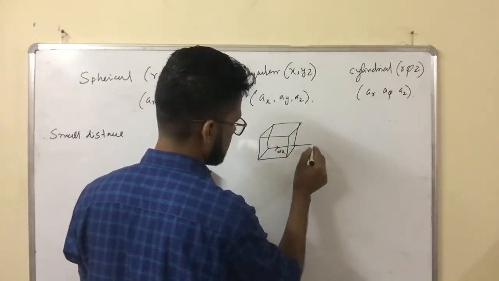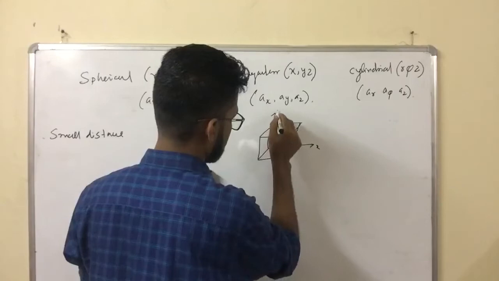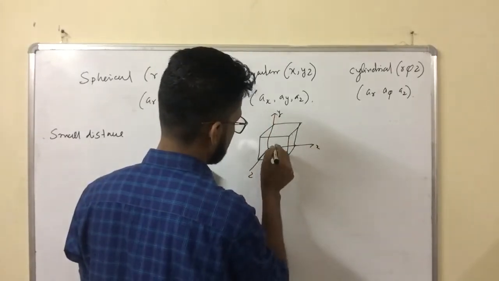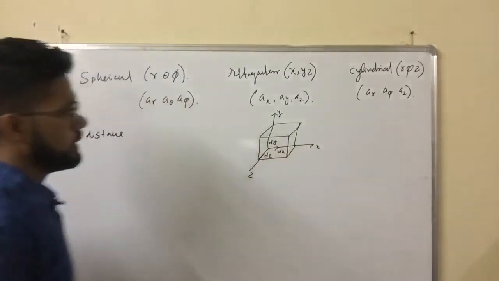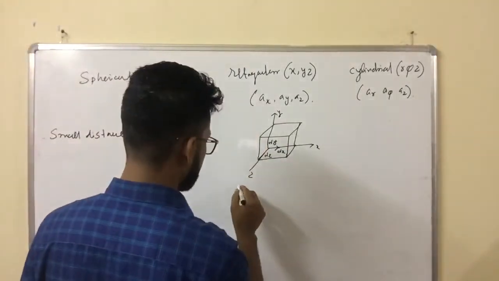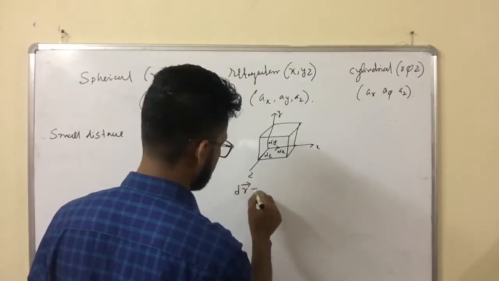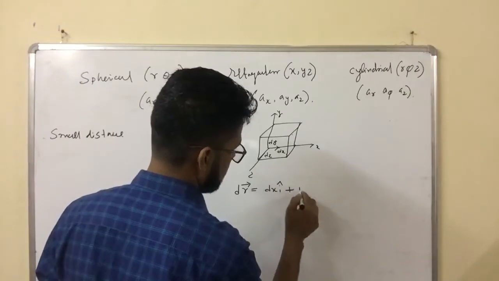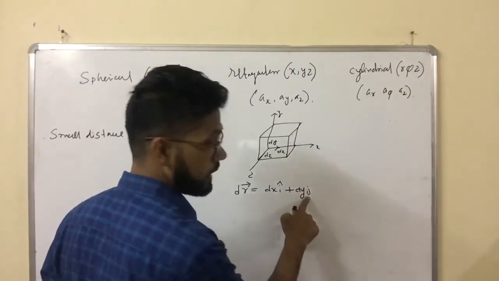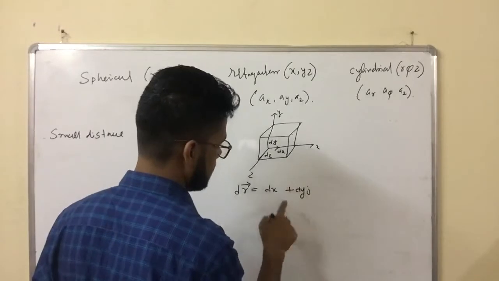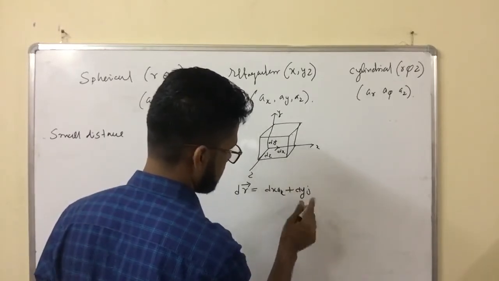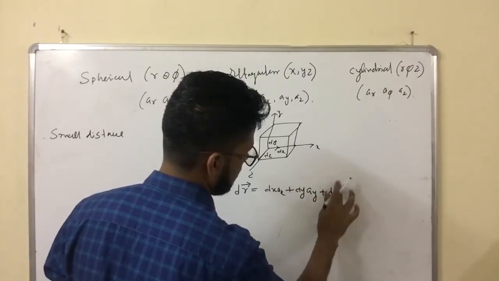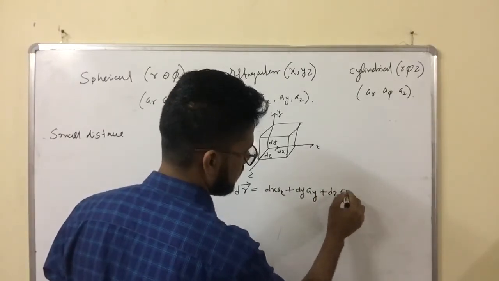This is the x-axis, this is the y-axis, this is the z-axis. Then the elemental distance dr vector is equal to dx ax plus dy ay plus dz az. These are the unit vectors.